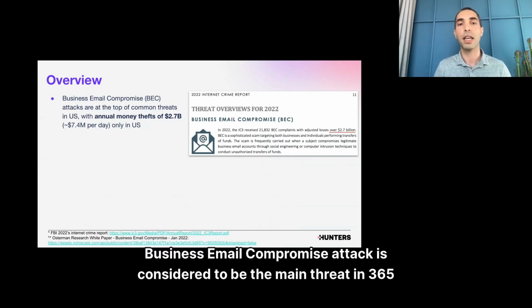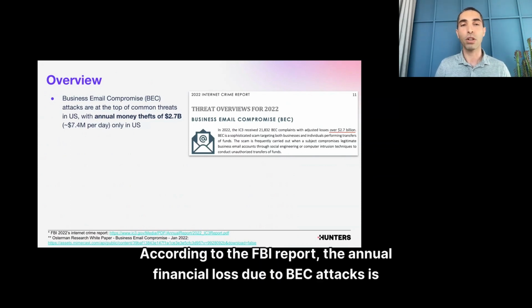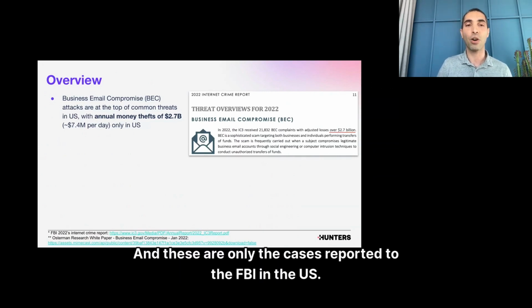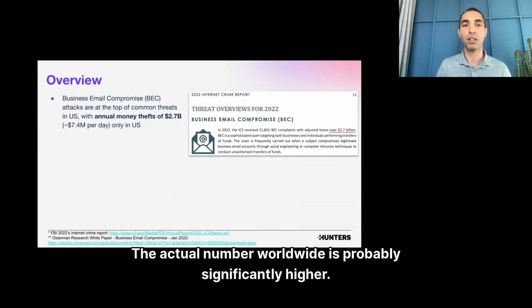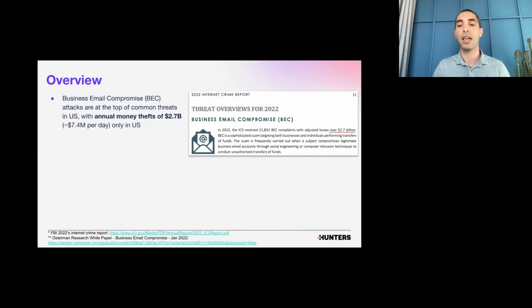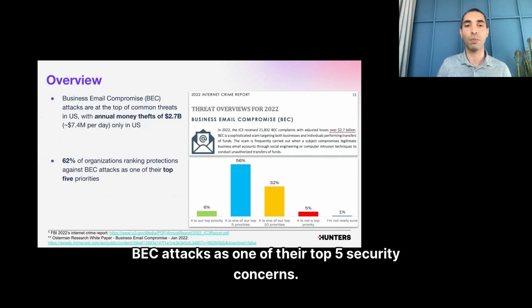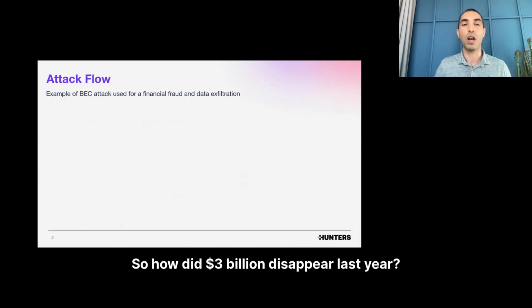Business email compromise attack is considered to be the main threat in 365 environment. According to the FBI report, the annual financial loss due to BEC attacks is almost $3 billion, more than $7 million per day. And these are only the cases reported to the FBI in the US. The actual number worldwide is probably significantly higher. Having said that, it is not a surprise that more than 60% of organizations rank BEC attacks as one of their top 5 security concerns. So how did $3 billion disappear last year?